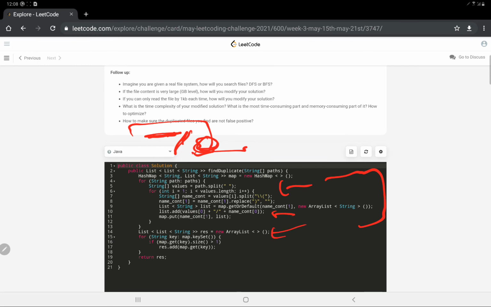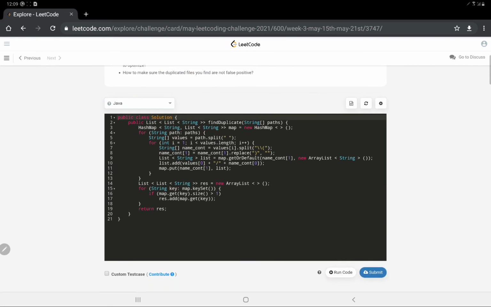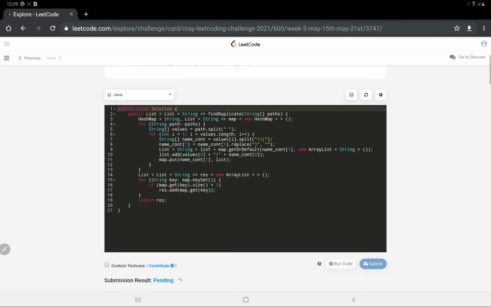Now this is our final answer, and we will traverse the key set, and where the key's size is greater than 1, we will add it into our result variable and return the result variable. Alright, I hope the code is clear. The code is very simple, but the main thing is how we split the values. And now let's submit it once and see. Yeah, so as you can see, it's accepted.